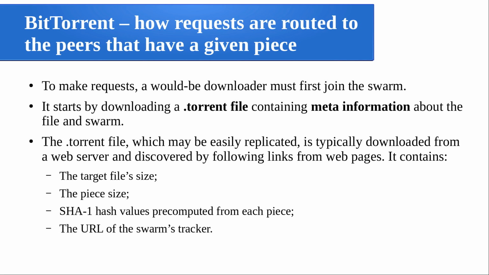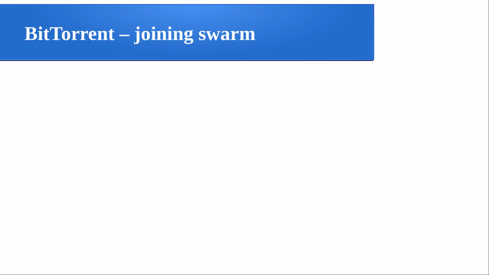So the piece size, the SHA-1 secure hash algorithm hash value pre-computed from each piece just to ensure its authenticity, and the URL of something called a tracker. Now this tracker is the server. A torrent is just a meta file with information only about the file size, piece size, everything, and the tracker is the one tracking all the nodes which contain the pieces of the information. So the URL of the SWARM's tracker is also given. The tracker we will see in the next slide.